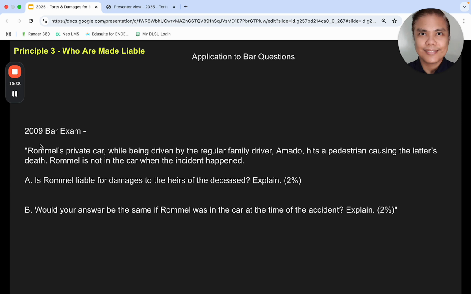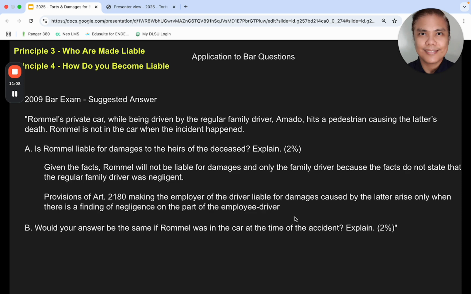Okay. Now there's a 2009 bar exam. Romel was in Romel's private car. All right. This time the car was being driven by a driver. The driver hits a pedestrian. Romel is not in the car. So is Romel liable for damages? And what if Romel was inside the car?